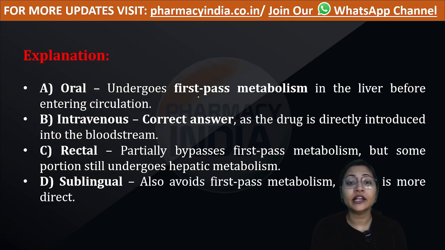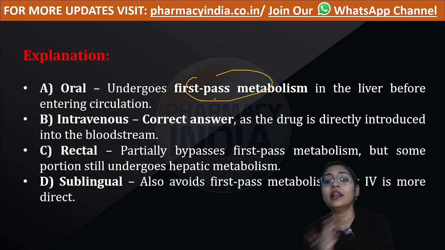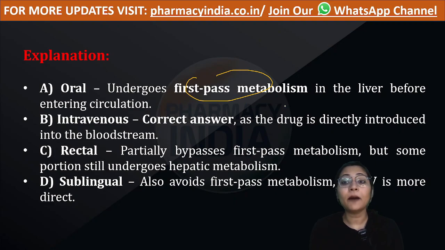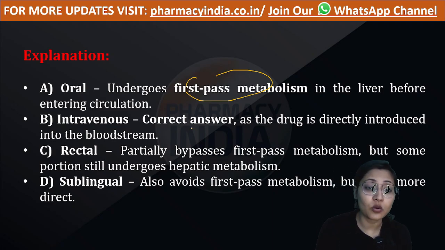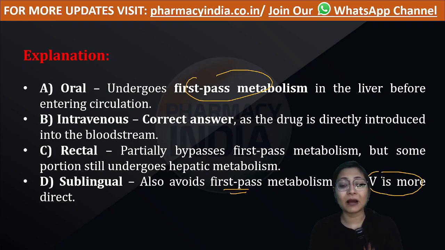Oral undergoes the highest first pass metabolism, and first pass metabolism always occurs in the liver. Intravenous completely bypasses the first pass metabolism as the drug is injected into the systemic circulation directly. Rectal bypasses the first pass metabolism, no doubt, but only partially, not completely. Sublingual also avoids first pass metabolism, but IV completely bypasses it.